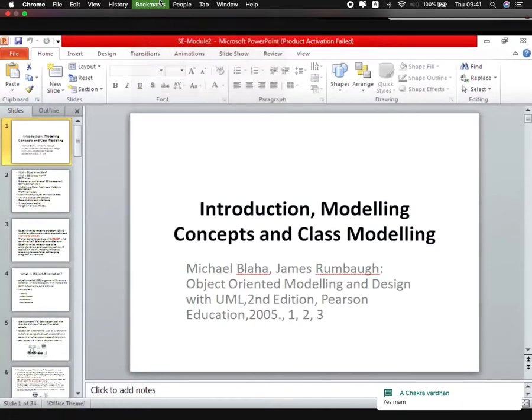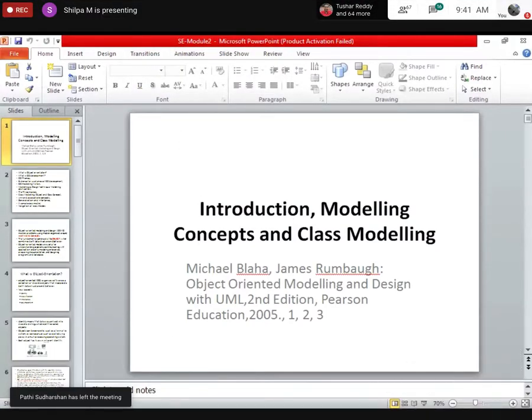Okay. Next comes after requirements. What is the next stage? Design, right? So you are learning the design of object-oriented programming. So what is this object-oriented programming?